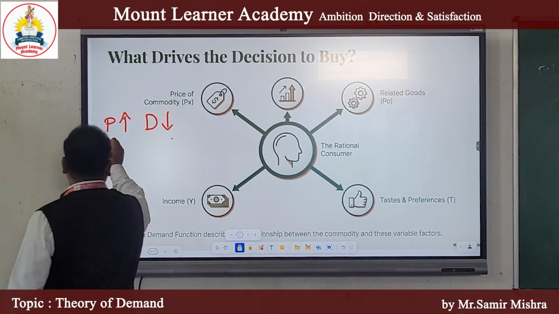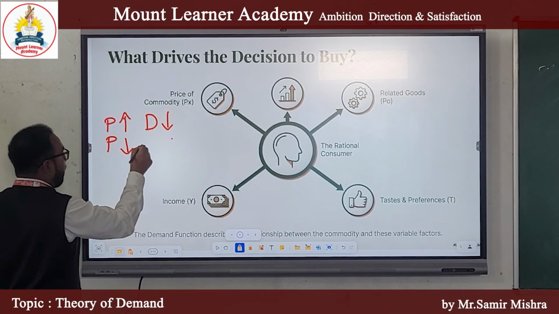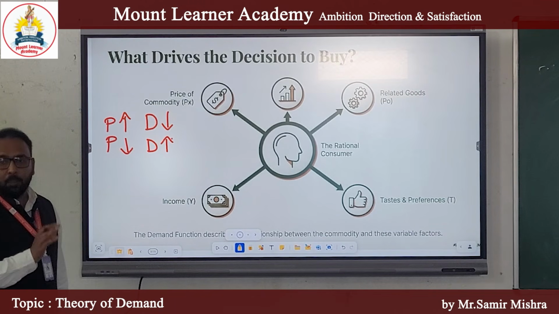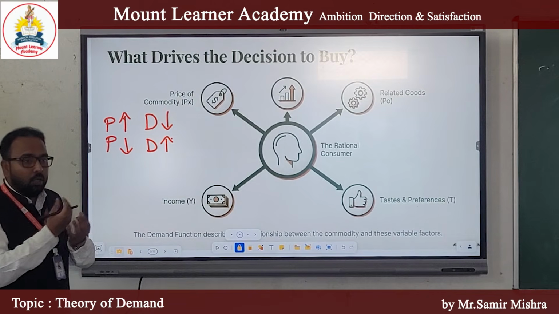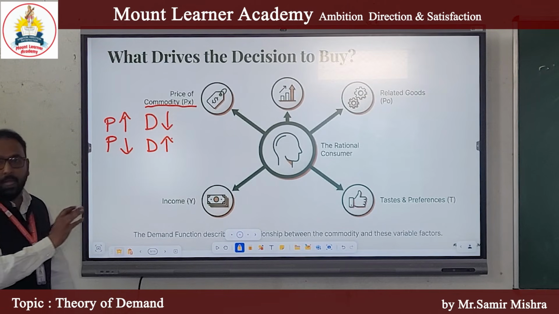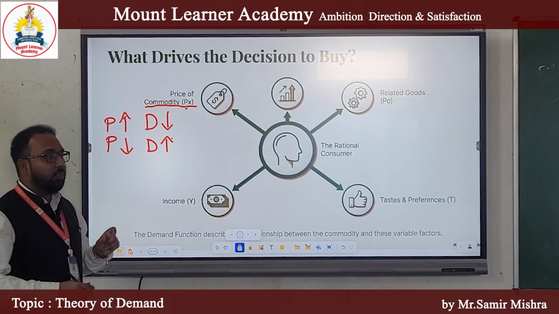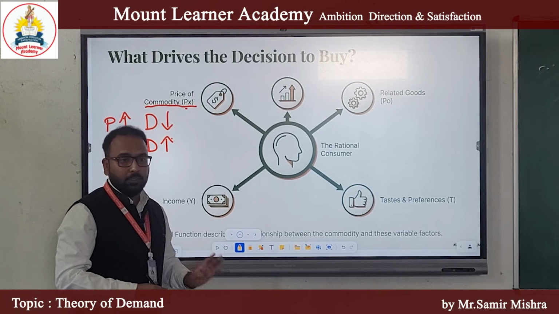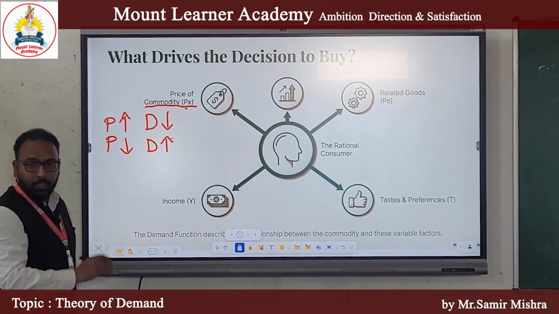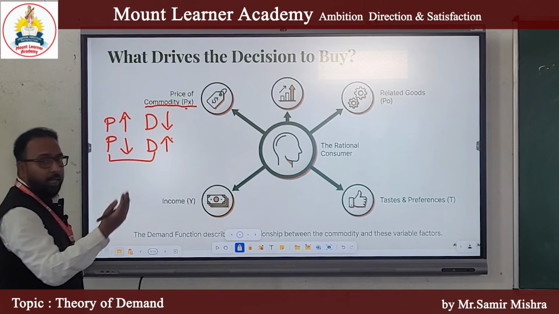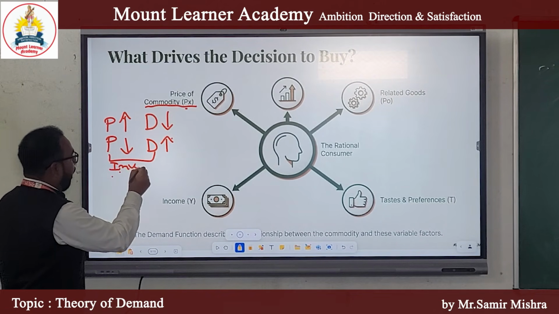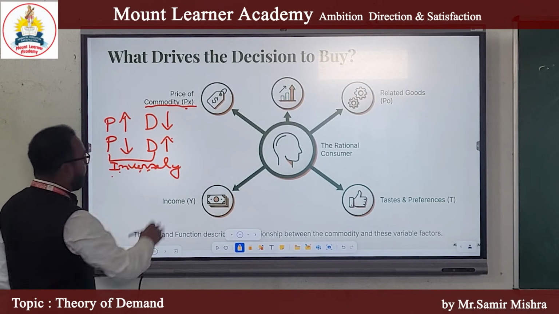And when the price decreases, we will increase the demand. So the first factor which affects our decision whether to buy or not is the price of the commodity, which we denote as Px. X here refers to the good and P refers to price. So the first thing which affects our demand is the price of a commodity. How does price affect demand? Directly or inversely? Inversely, because there is an inverse relation between price and demand.